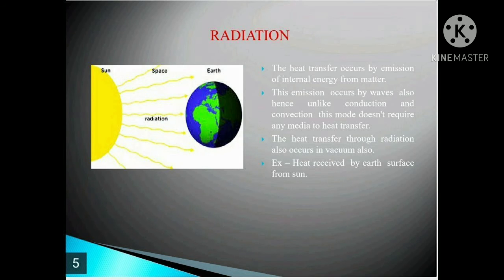An example of radiation is the sun rays coming out from the sun and incident on the surface of the earth. During this travel, they can pass through the vacuum as well as different media of the atmosphere. So the energy emitted by the sun through rays or in the form of waves is called heat transfer through radiation.